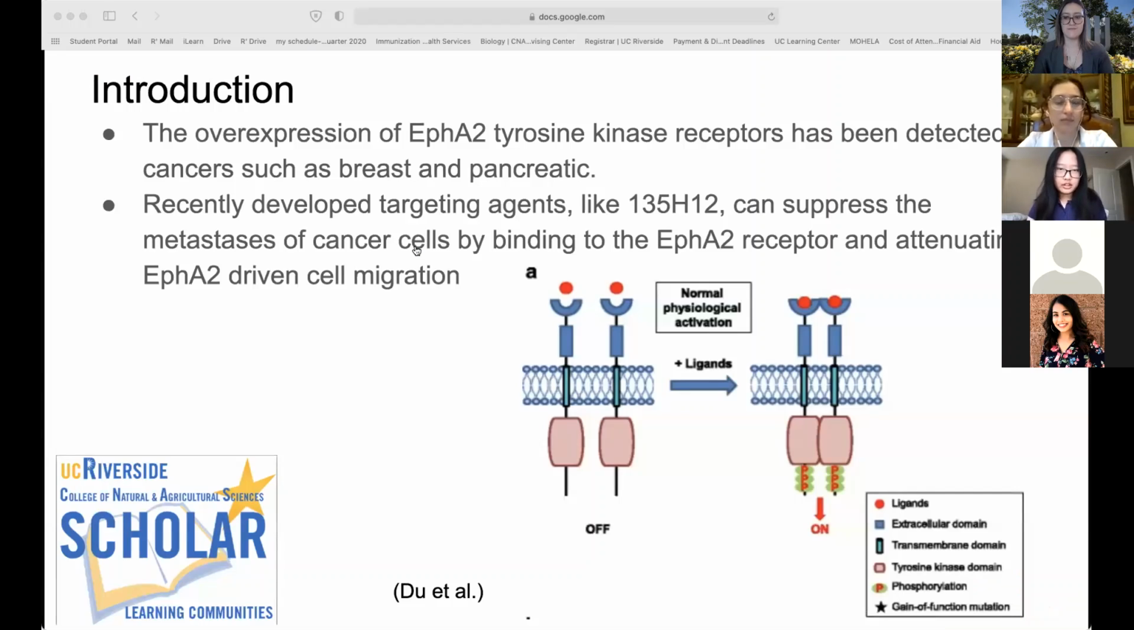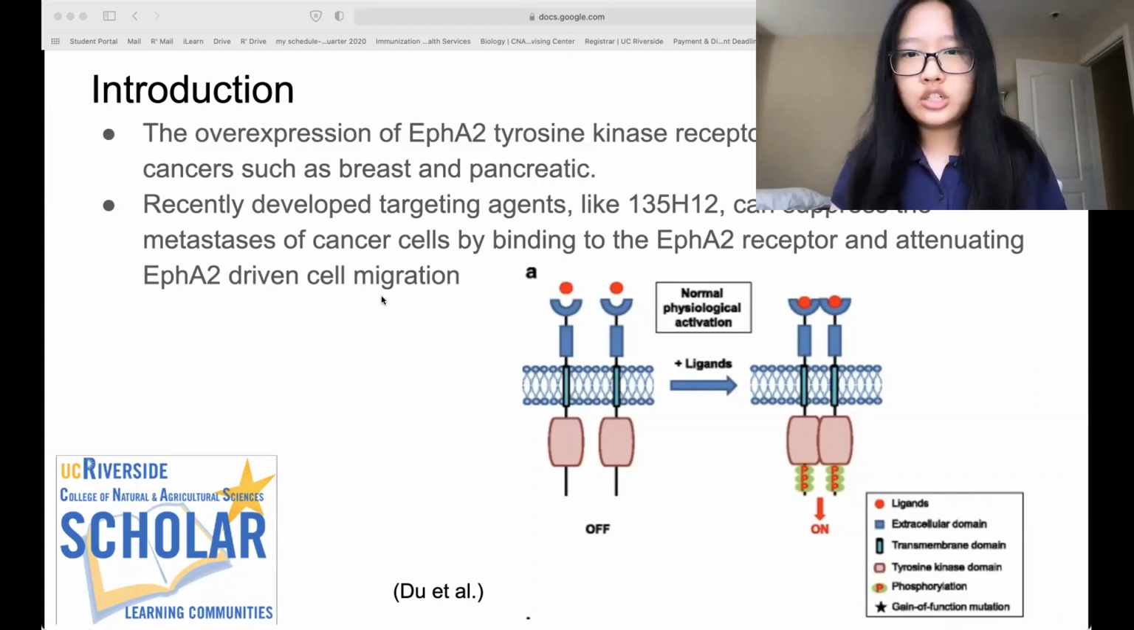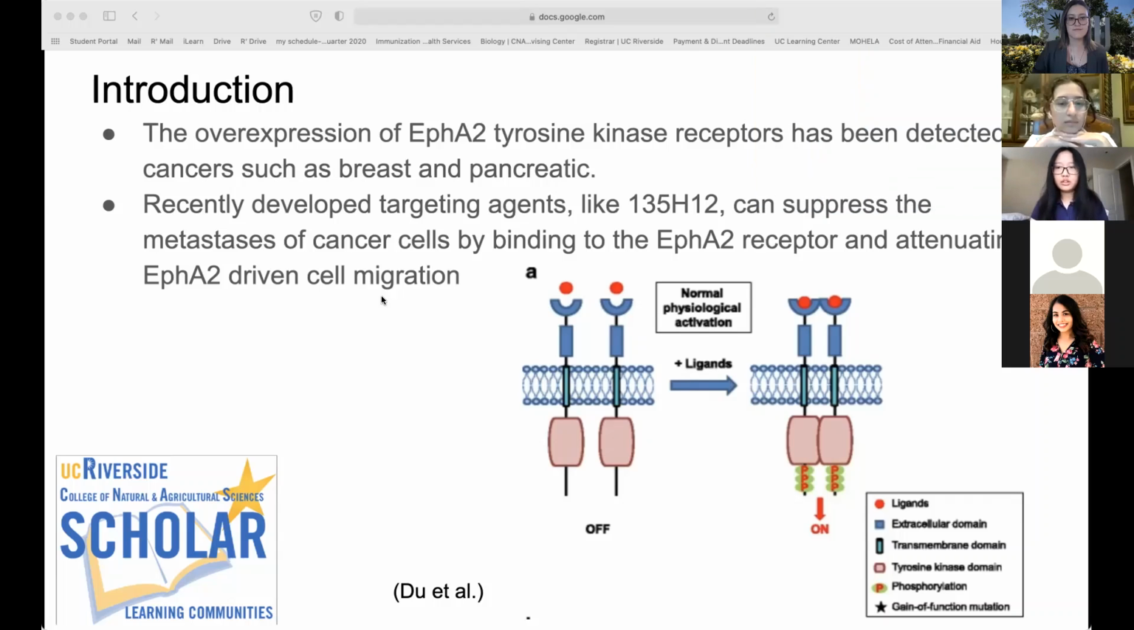So quick introduction, in particular cancers such as breast and pancreatic, it was found that the FA2 tyrosine kinase receptors are overexpressed. This means that there must be some relation between the overexpression of the FA2 tyrosine kinase receptors and the metastasis of breast and pancreatic cancer cells. And fortunately, recently developed targeting agents such as 135H12 can actually be used to bind to the FA2 receptor and cause degradation, which allows for the reduction of FA2-driven cell migration.